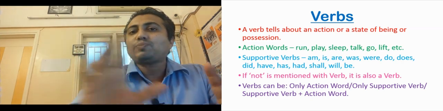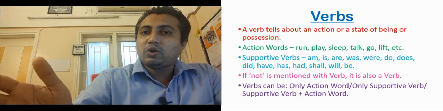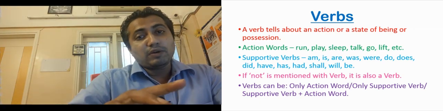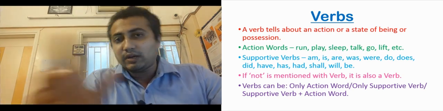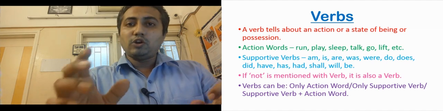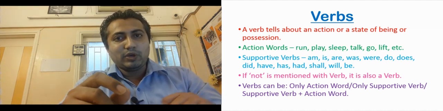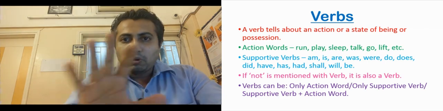एक sentence में verb किस form में दिखेगा? सिर्फ action word में दिखाई देगा, सिर्फ supportive verb या auxiliary verb में दिखाई देगा, या supportive verb, auxiliary verb और साथ में action word, ऐसा भी दिखाई देगा. If there is a word not, a negative word not, that also is included in the verb. Okay students, so this is a small introduction.